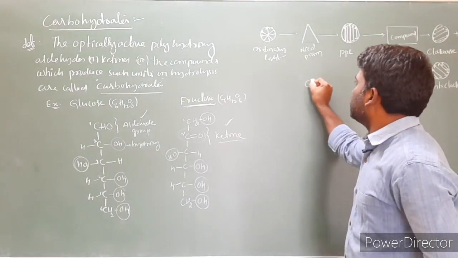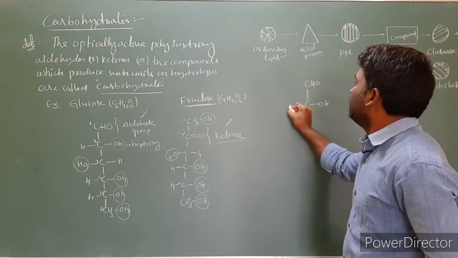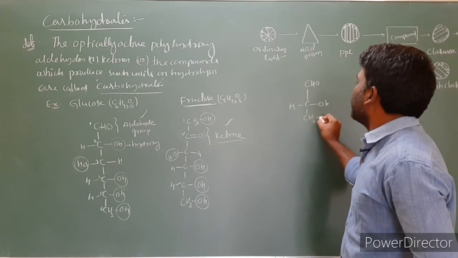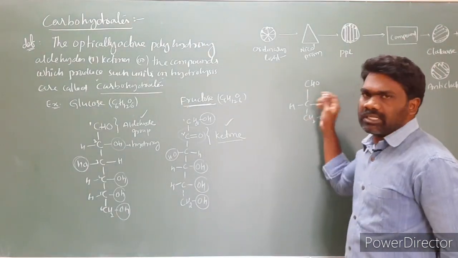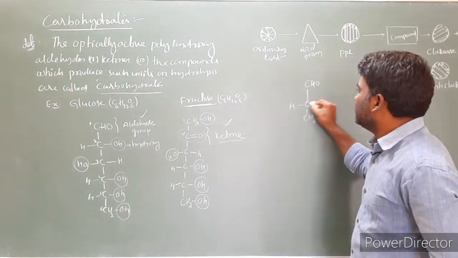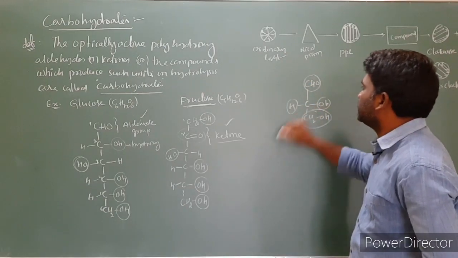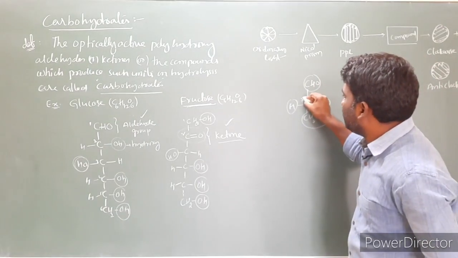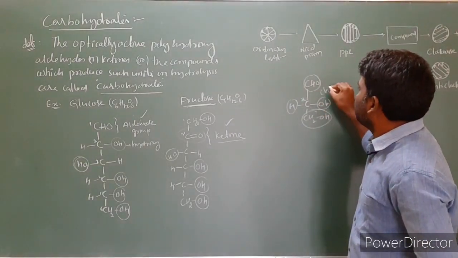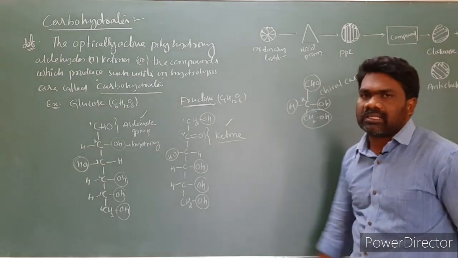Then we have to take one more example. I'm taking glyceraldehyde: CHO, H and CH2OH. This is an optically active compound. So how do you identify its optical nature? This is the carbon. This carbon is directly attached to 4 different groups. So this carbon attached to 4 different groups is called a chiral carbon.